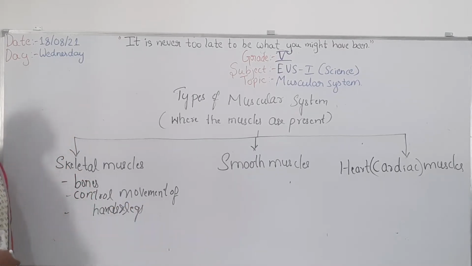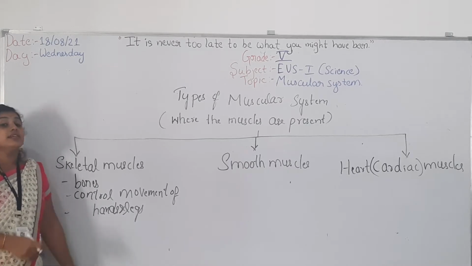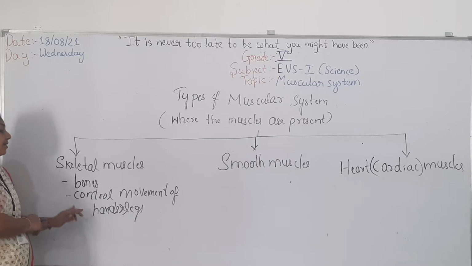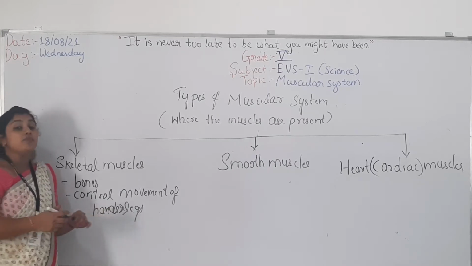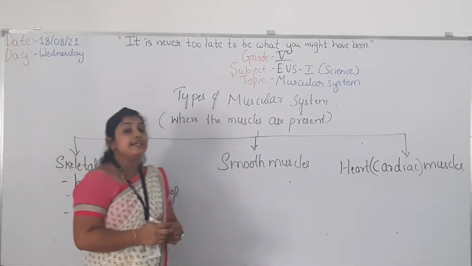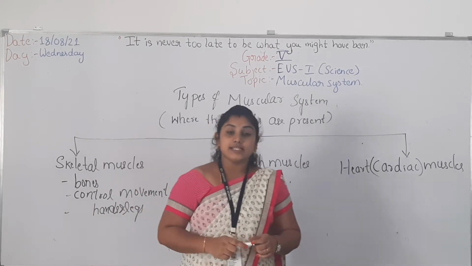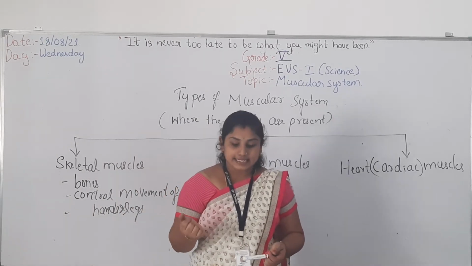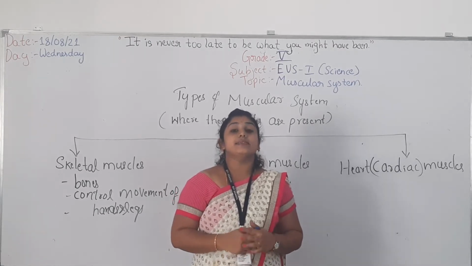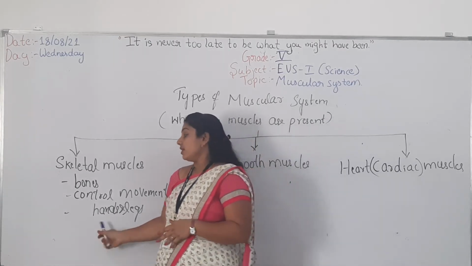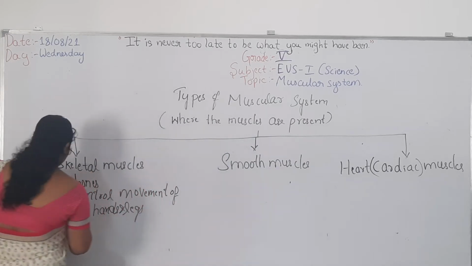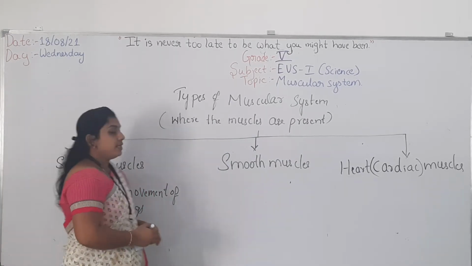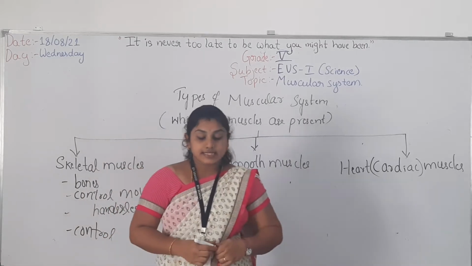So skeletal muscles are the muscles which are attached to the bones, and they control the movement of hands and legs. Students, we can control this muscle also. So this is about the skeletal muscle.